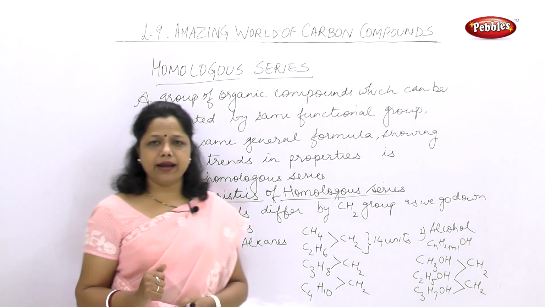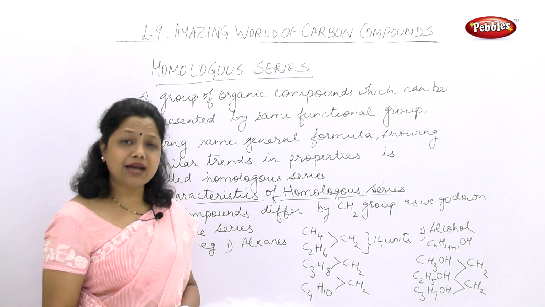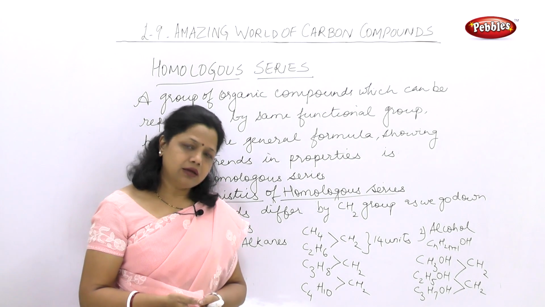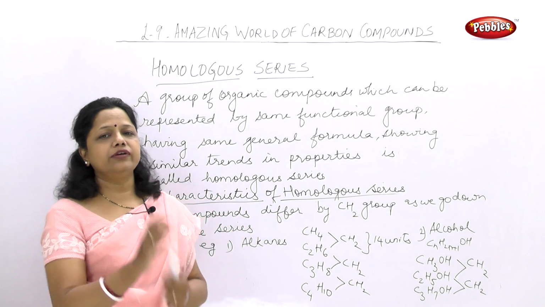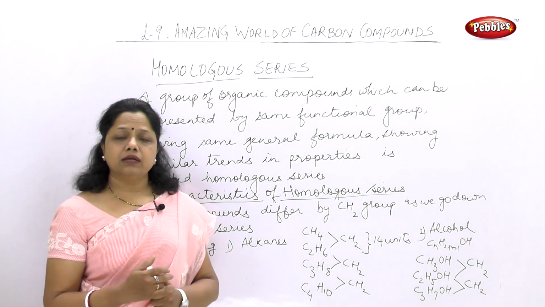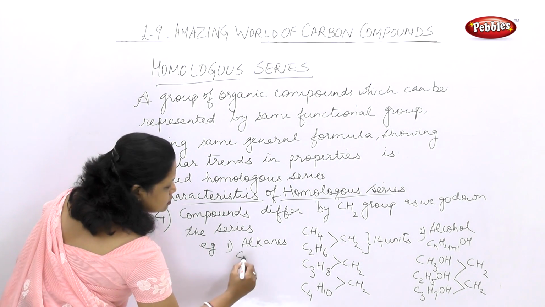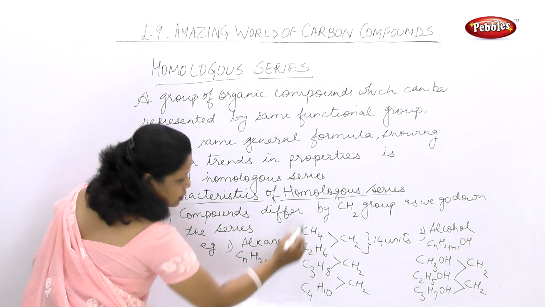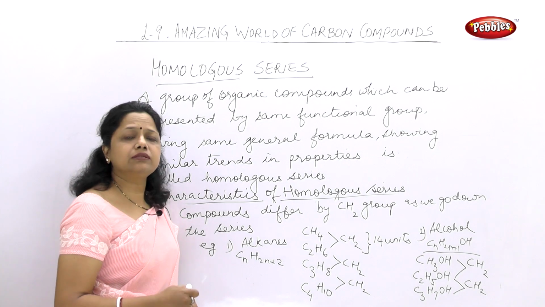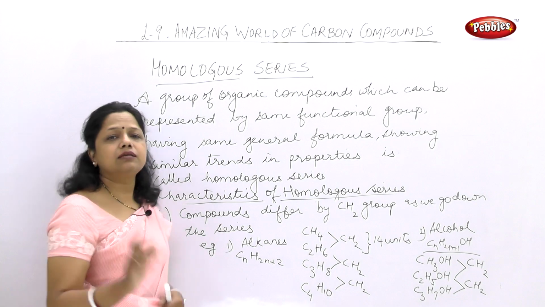Let us repeat what the characteristic features are. First feature, all the compounds in a homologous series have the same functional group. Whether we are talking about alcohol, aldehyde, ketones, or acetic acid or carboxylic acid. Second, the compounds in the homologous series will have the same general formula. This was the general formula which is followed down the series. That means in a series of homologous compounds, the general formula is the same.